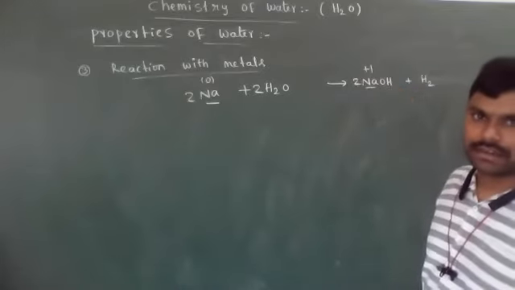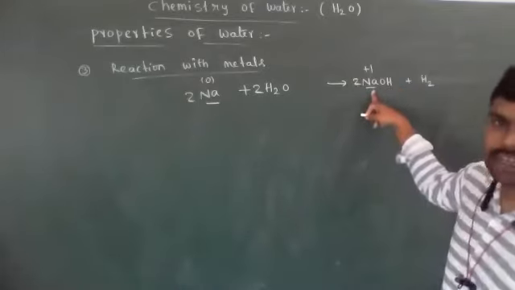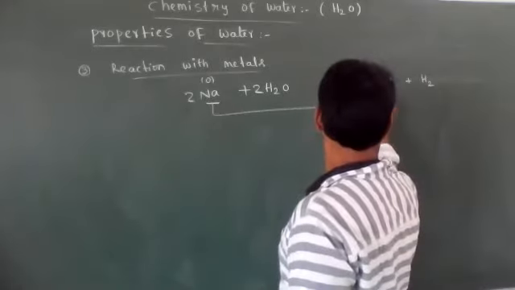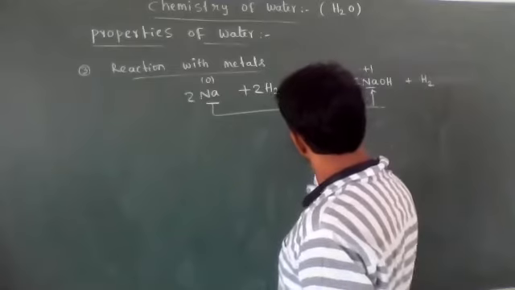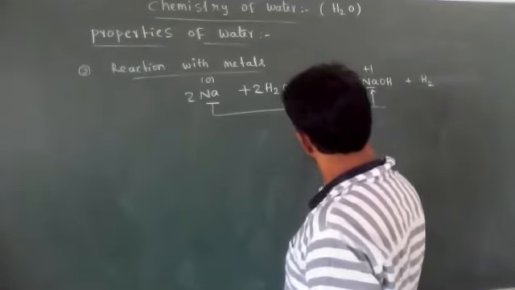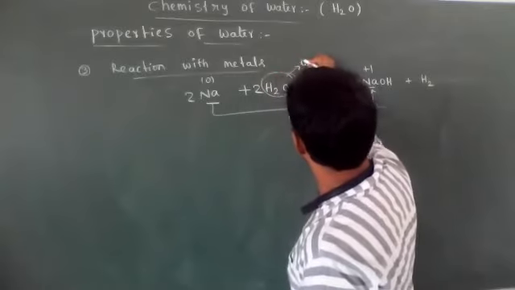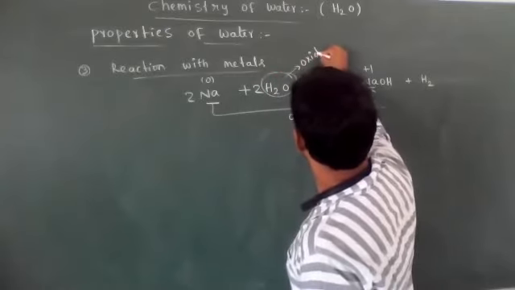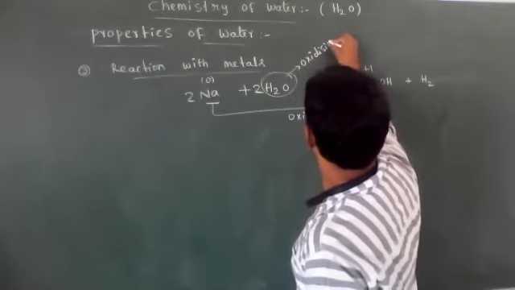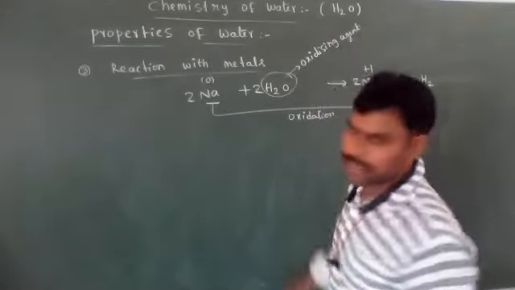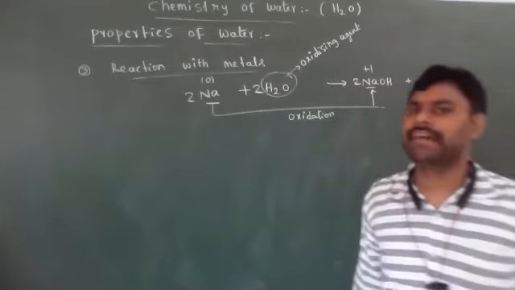The sodium oxidation state becomes +1, which means it undergoes oxidation. It undergoes oxidation, which means the water acts as an oxidizing agent.